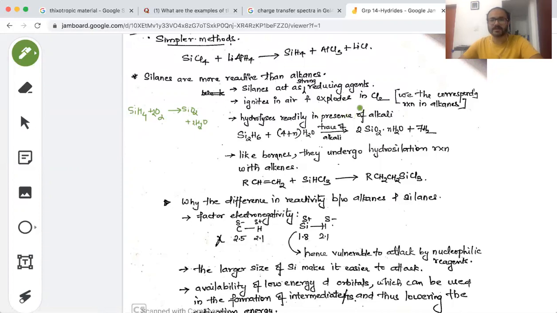The reactivity is such that you are reducing them to the corresponding products, because these act as very good reducing agents. Why? Because when you heat this silane, SiH4, it is converted to silicon and H2, and this H2 is the cause of reduction.